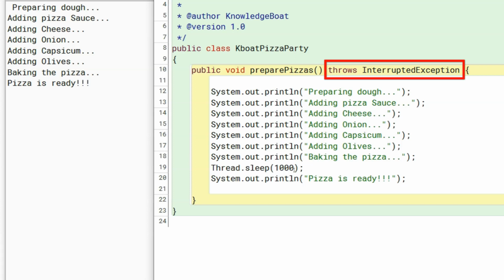Thread.sleep method throws InterruptedException. We are not handling it in prepare pizzas method. In Java, except error and runtime exceptions, all exceptions are checked exceptions. So, the compiler requires us to mention in the definition of prepare pizzas method that it may throw InterruptedException.